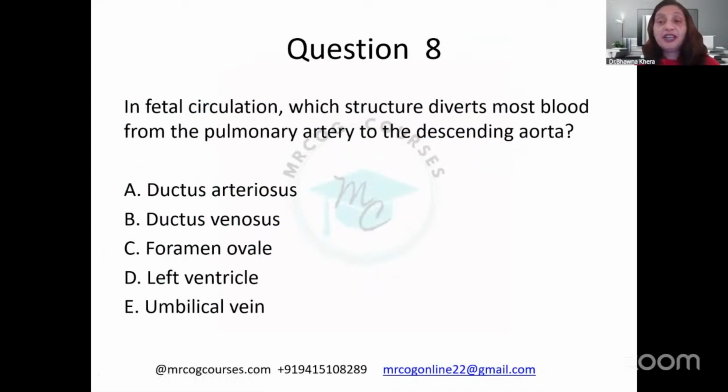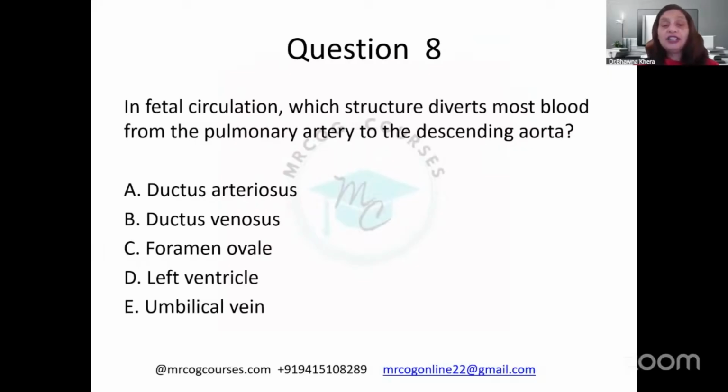Okay, coming to next very important topic, that is in fetal circulation, which structure diverts most blood from the pulmonary artery to the descending aorta?